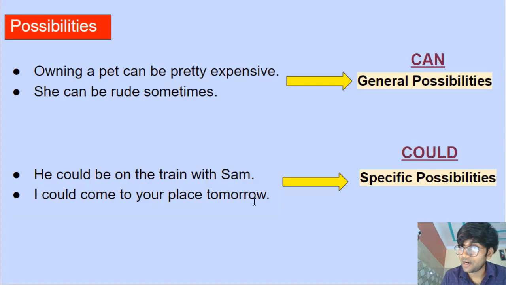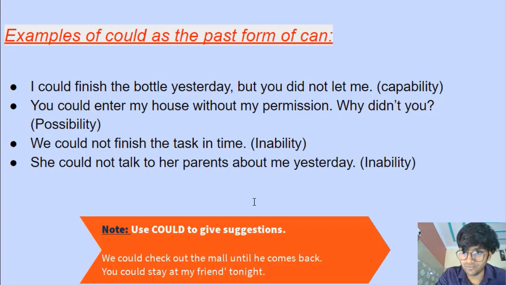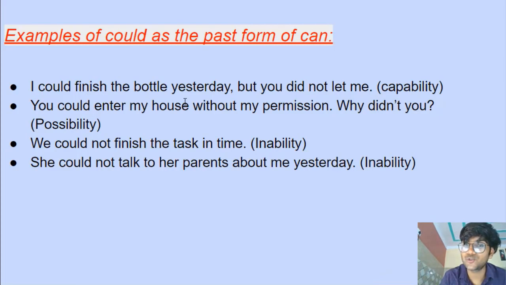All right. Now, guys, let me give you more examples of could as the past form of can, to talk about somebody's capability, or a possibility of a situation, or inability of a person. Let's look at these examples. I could finish the bottle yesterday, but you did not let me. I could do something in the past. What is that? To finish the bottle yesterday. I could do that. You didn't let me. I'm talking about my capability in the past.